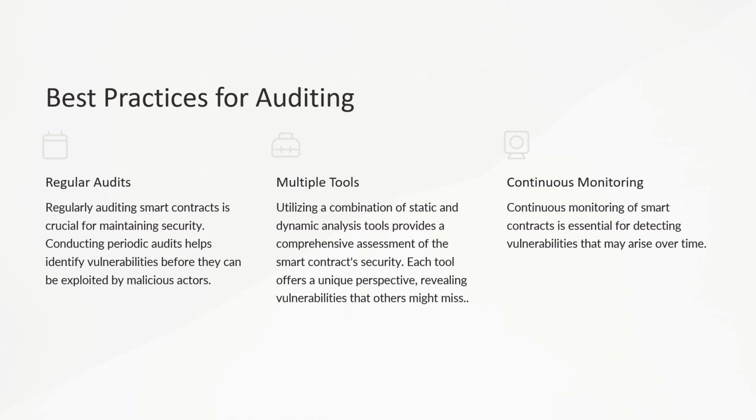Continuous monitoring of smart contracts is essential for detecting vulnerabilities that may arise over time. This practice ensures ongoing vigilance, allowing for timely identification and mitigation of new vulnerabilities, thereby maintaining the resilience of the smart contract against evolving threats. It's akin to having a security system that is always alert, helping to identify and address potential threats before they lead to adverse outcomes. Each best practice contributes to the overall effectiveness of smart contract auditing, aiming to identify and remedy vulnerabilities, promote ongoing security enhancements, and maintain trust and confidence in decentralized applications.